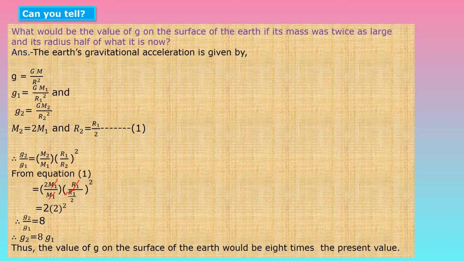So in the first bracket, what is remaining? Children, that is 2, and in the second bracket that is 2 bracket square. So we can write 2 into 2, that is 2 square is 4 into 2, that will become 8. So g2 upon g1 will become 8. Therefore g2 is equal to 8 g1. So we can say that the value of g on the surface of the earth would be 8 times the present value. I hope you understood this question.